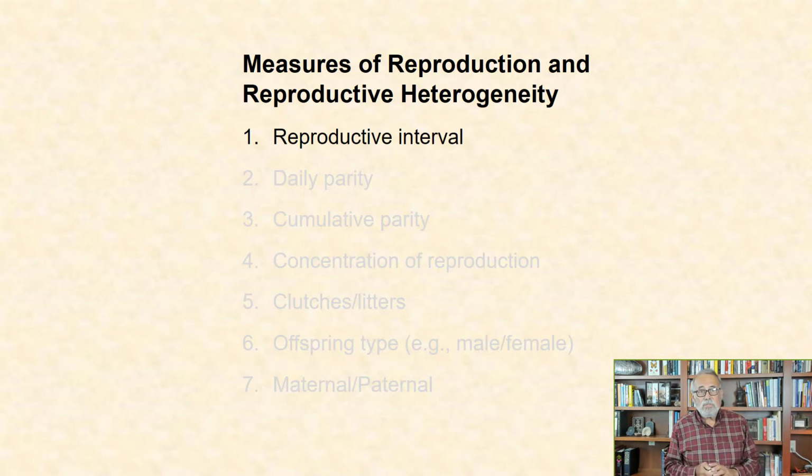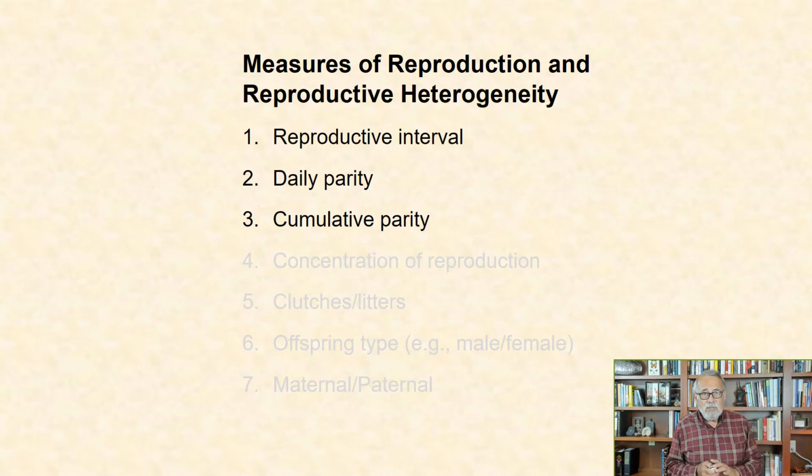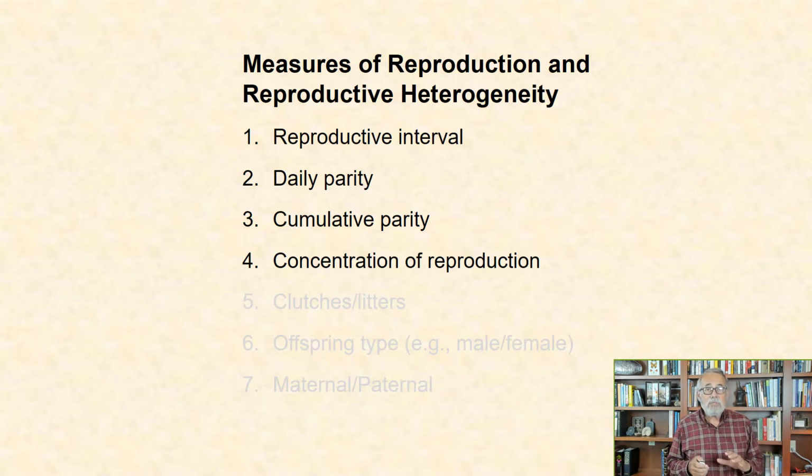Reproductive interval, which gives the daily frequency of offspring production among individuals. Daily parity, or it could be yearly parity, which denotes the fraction of the cohort that produce specified numbers of offspring at a given age. Cumulative parity, which expresses the fraction of living individuals within a cohort that have had a specified sum total of offspring at a given age. And the concentration of reproduction, which gives the frequency distribution of lifetime reproduction ranked by individual.